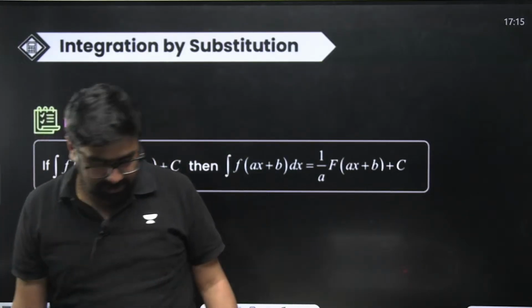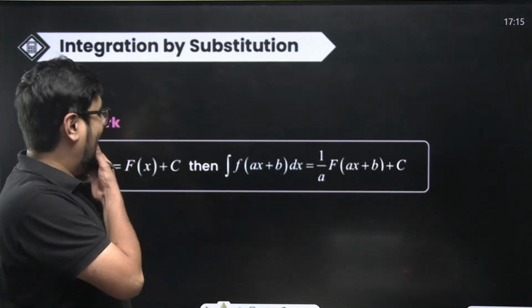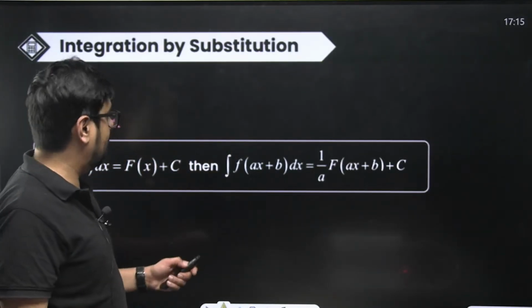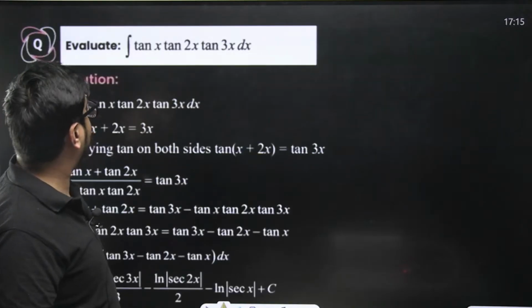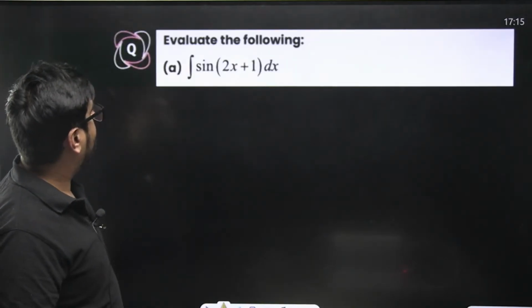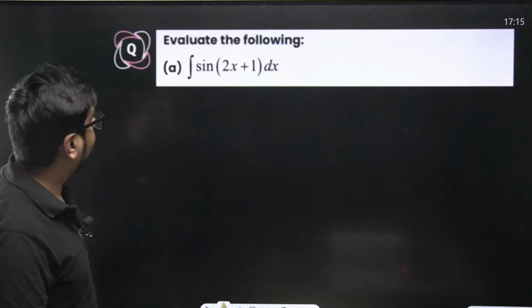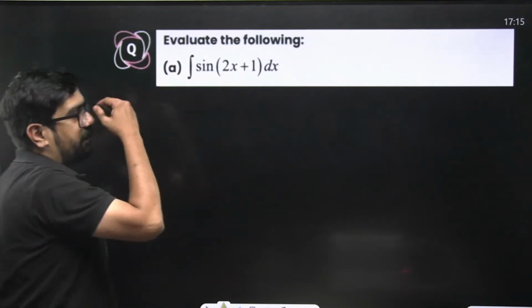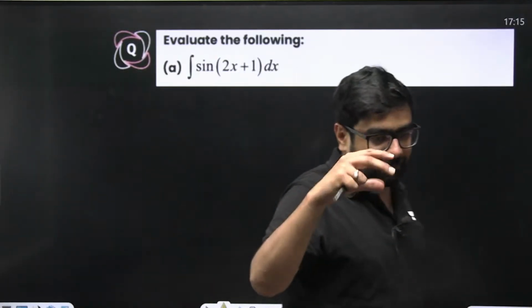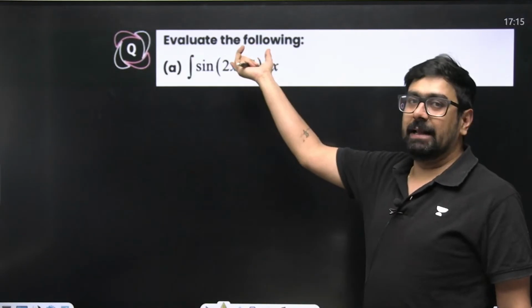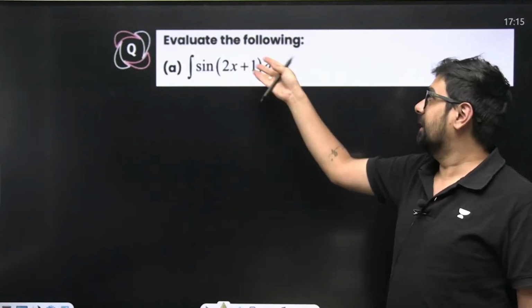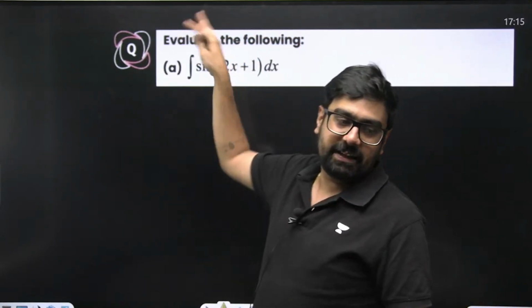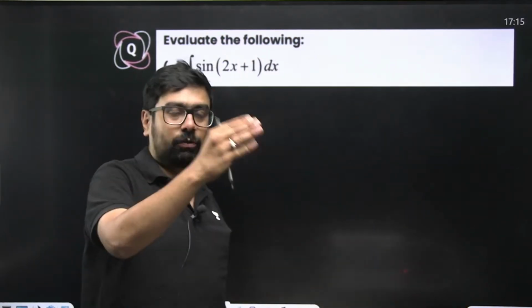Now, yeah, this is very important. Okay, let's see a question and see if we can understand this. See, like in differentiation, we apply chain rule, right? We differentiate the outer function, then the inner function.